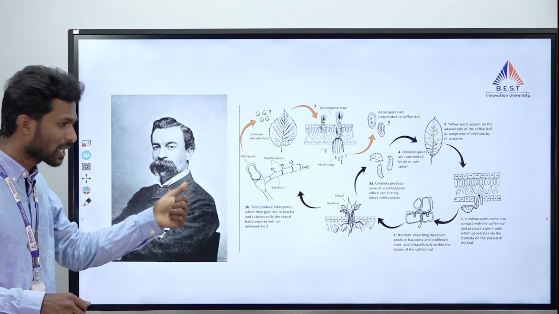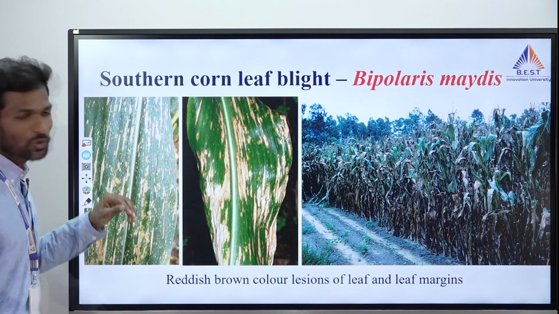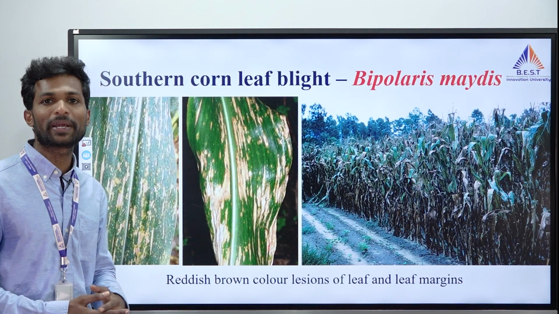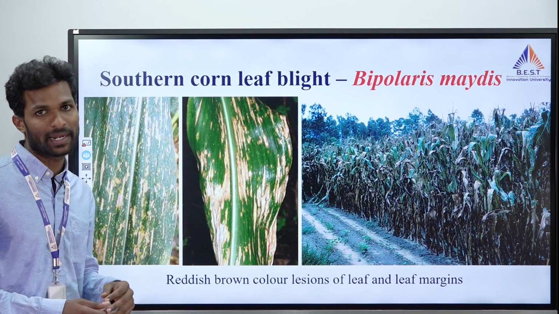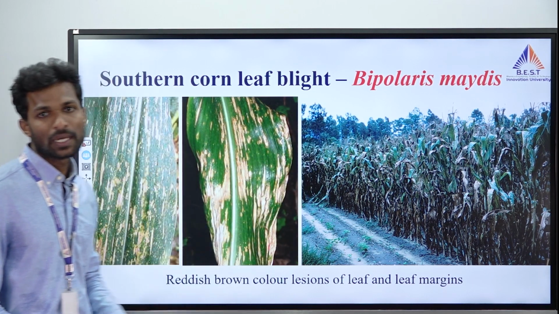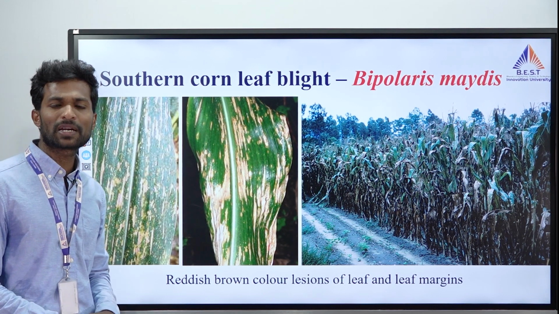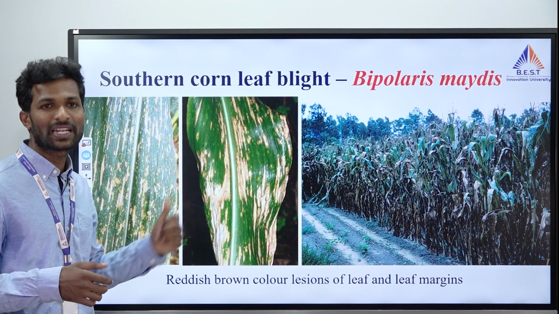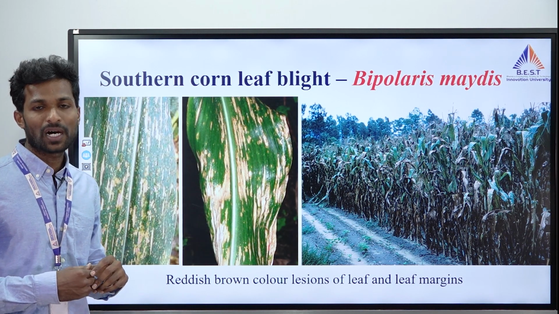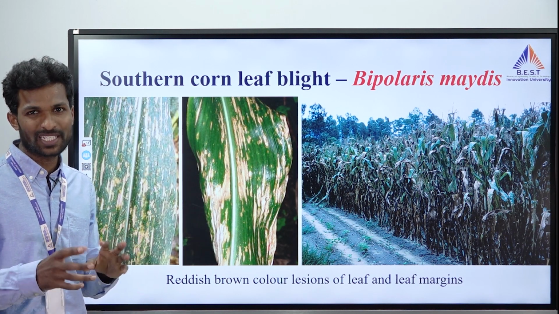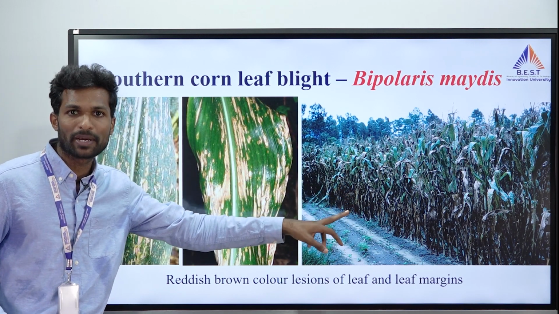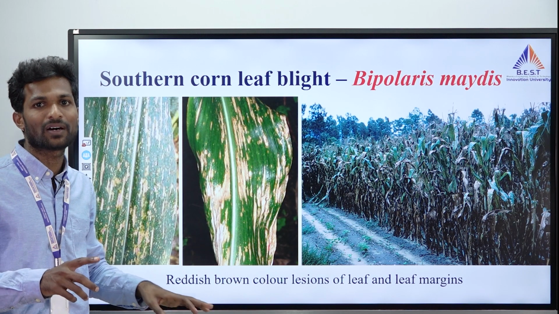The next disease is southern corn leaf blight, which is caused by Bipolaris maydis. Before, it was called Helminthosporium maydis; now it is called Bipolaris maydis. This disease became very severe in 1970 because of CMS, that is cytoplasmic male sterility, because these lines are prepared using only one kind of gene.